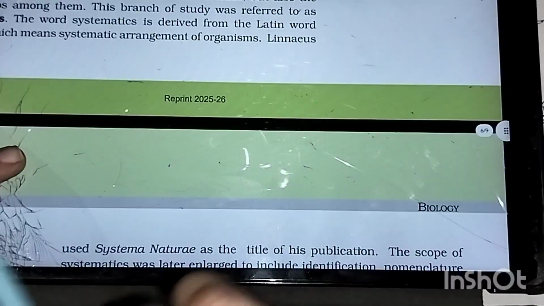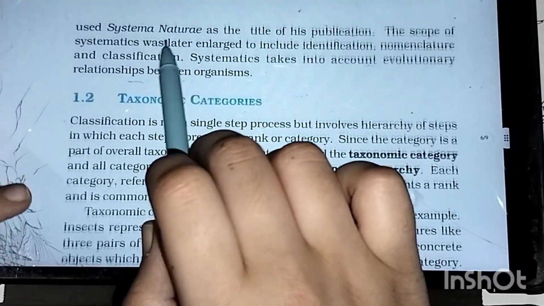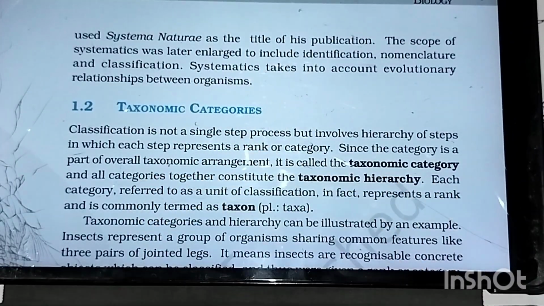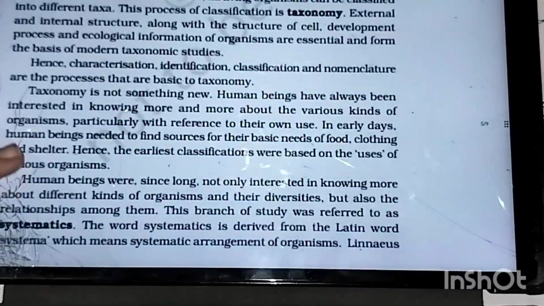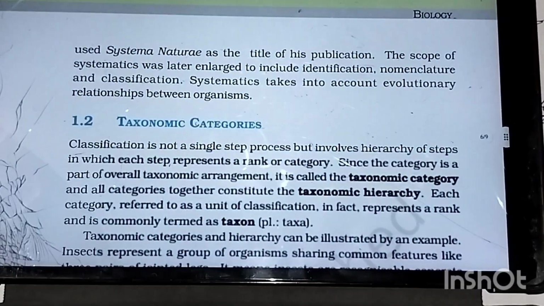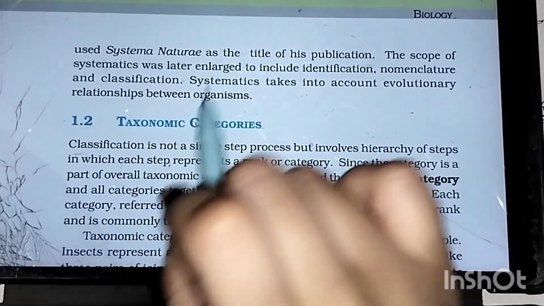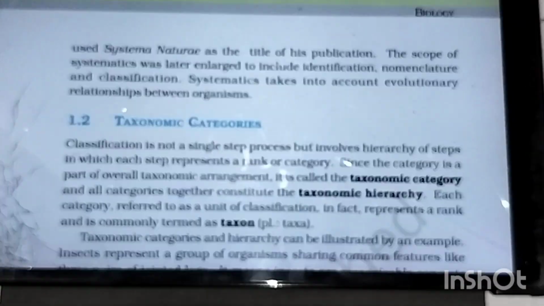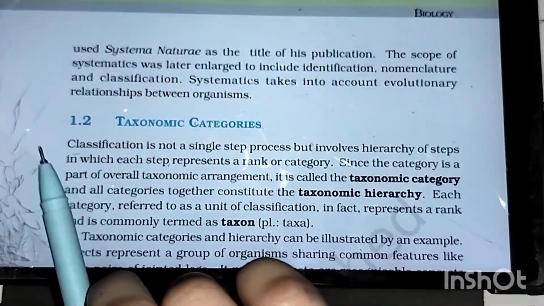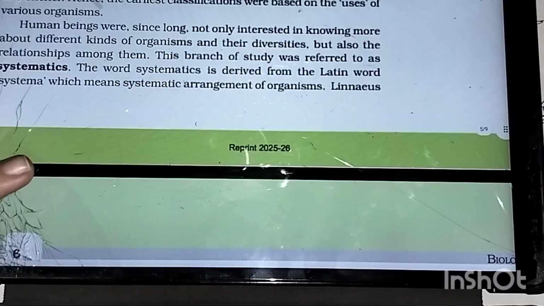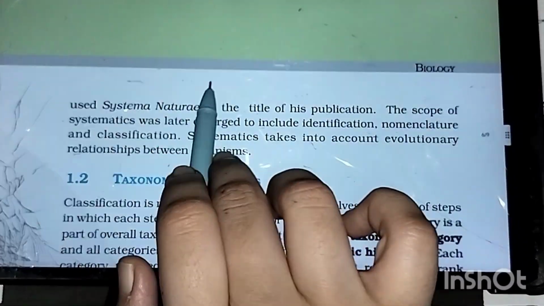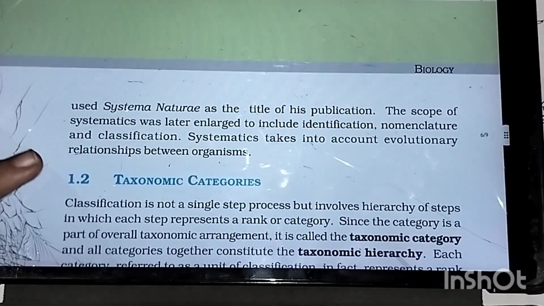Linnaeus used Systema Naturae as a title. Linnaeus published two books: Systema Naturae and Species Plantarum.